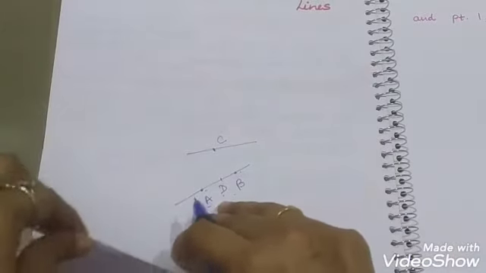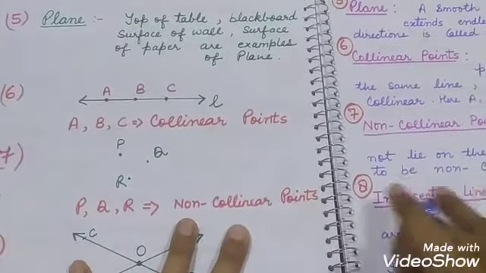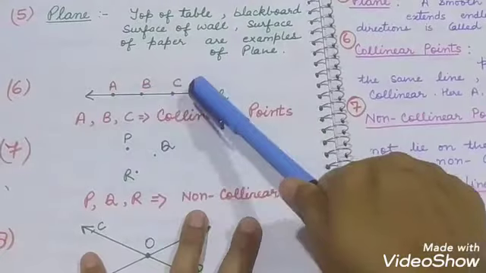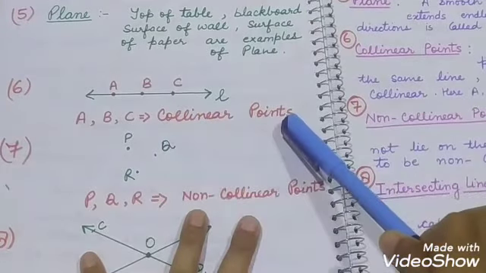So what are collinear points? Collinear points are the points which lie on the same line. So here A, B and D are said to be collinear points.